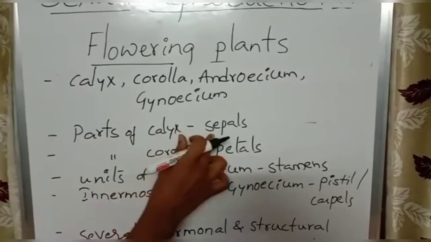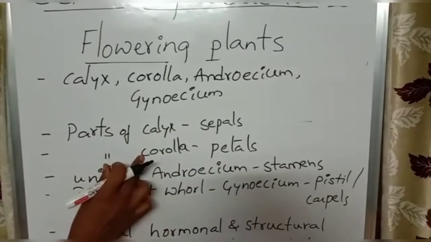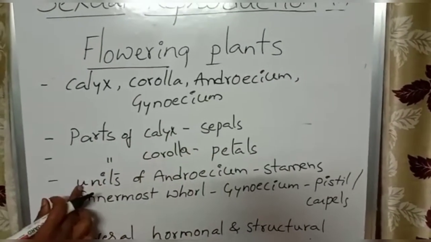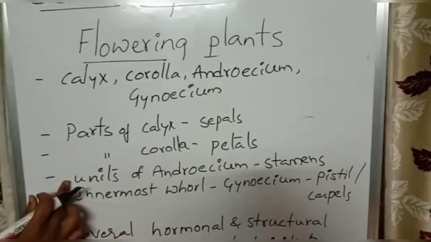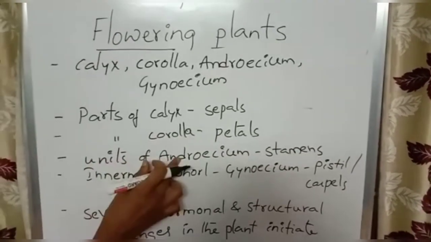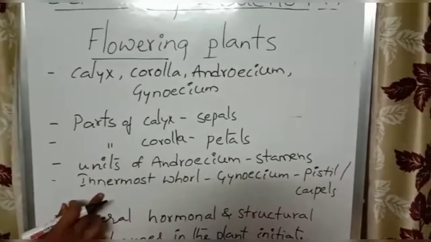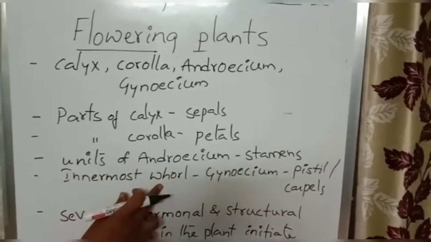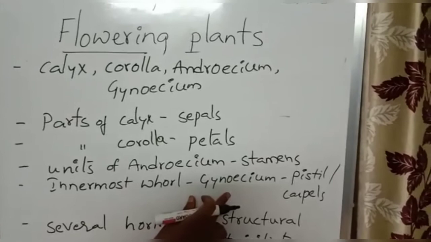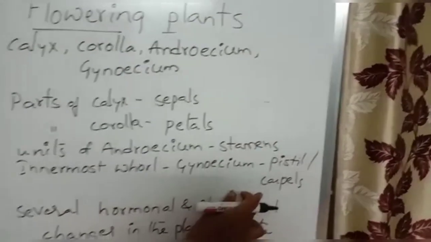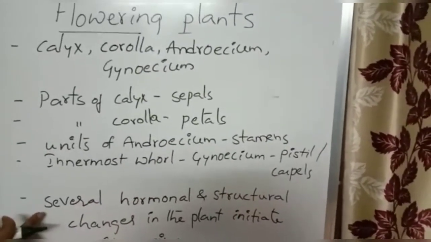Next. Parts of calyx are called sepals, parts of corolla are called petals, and androecium is the male reproductive unit. The units of androecium are called stamens. The innermost whorl on the thalamus, the gynoecium, has pistil or carpels, right?